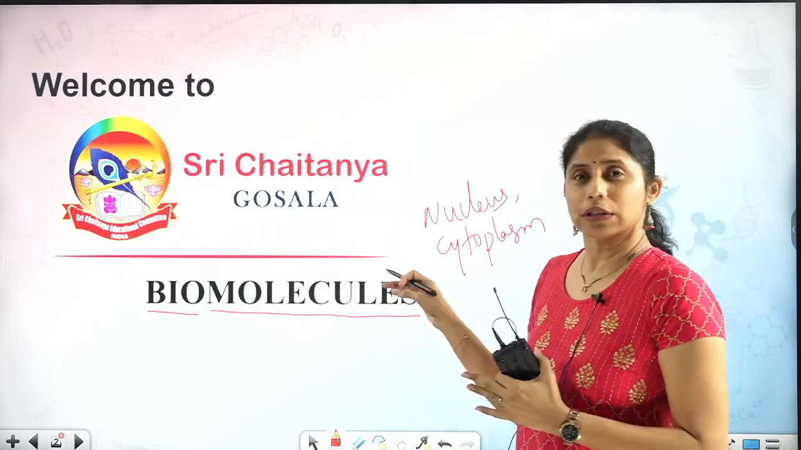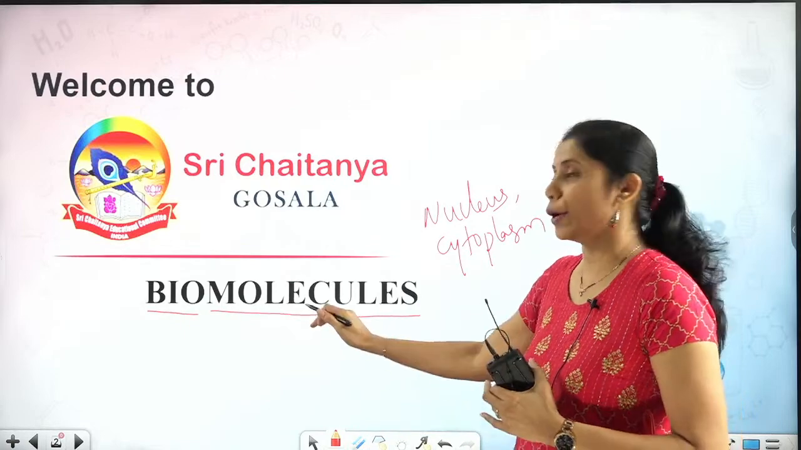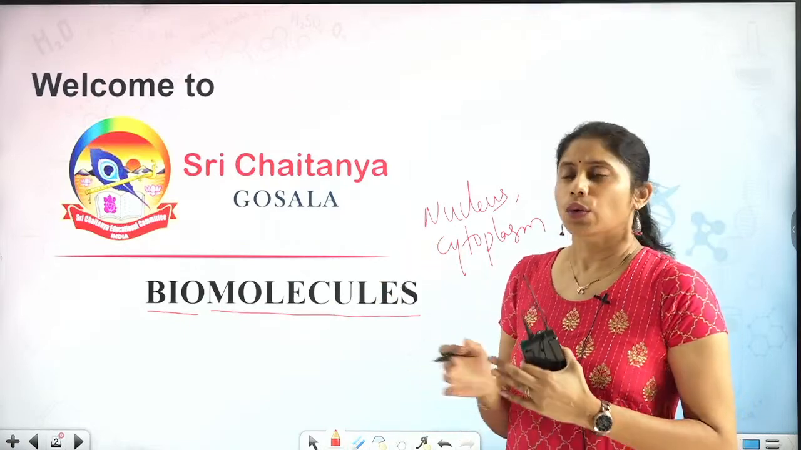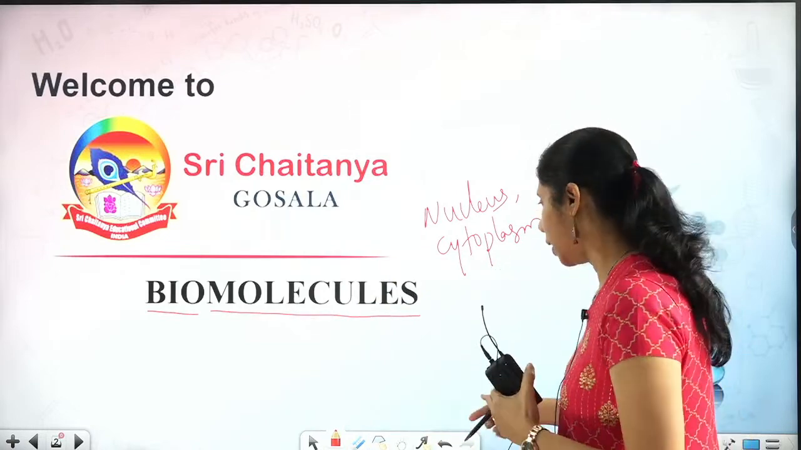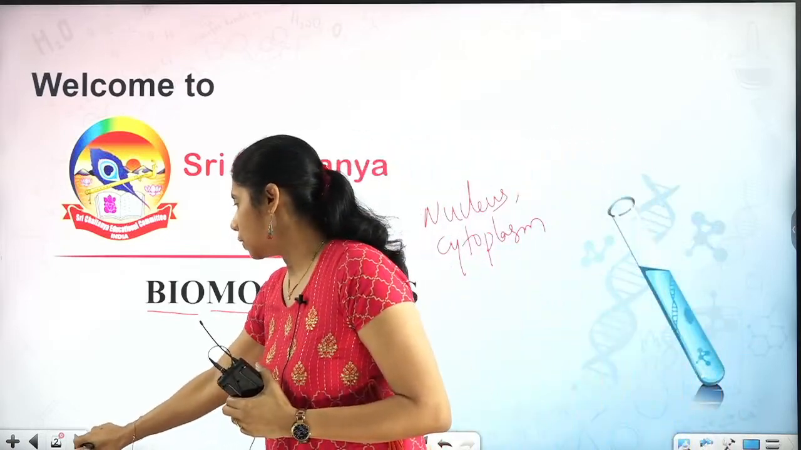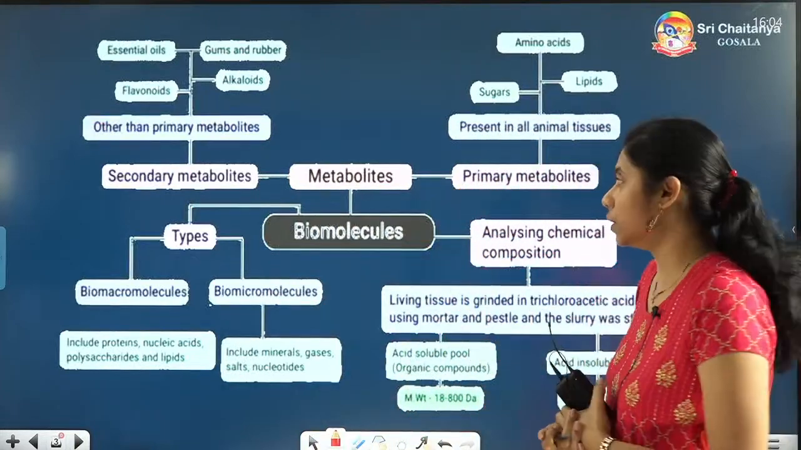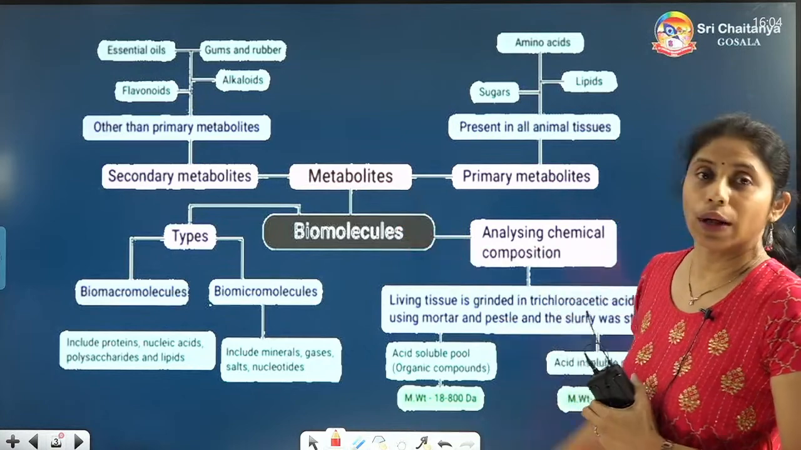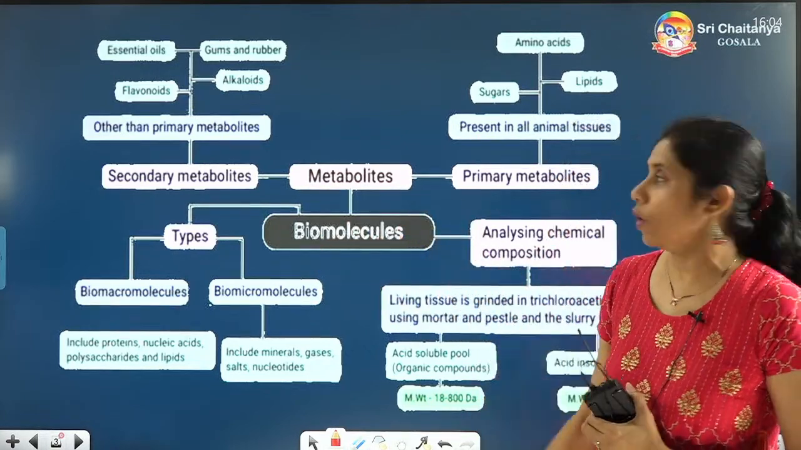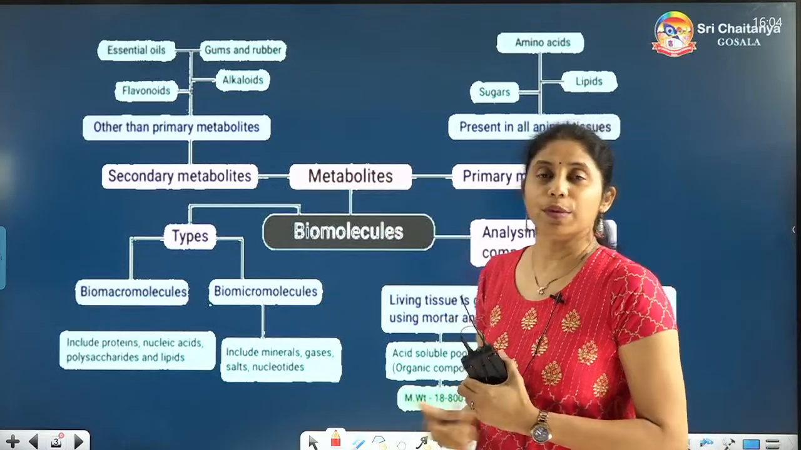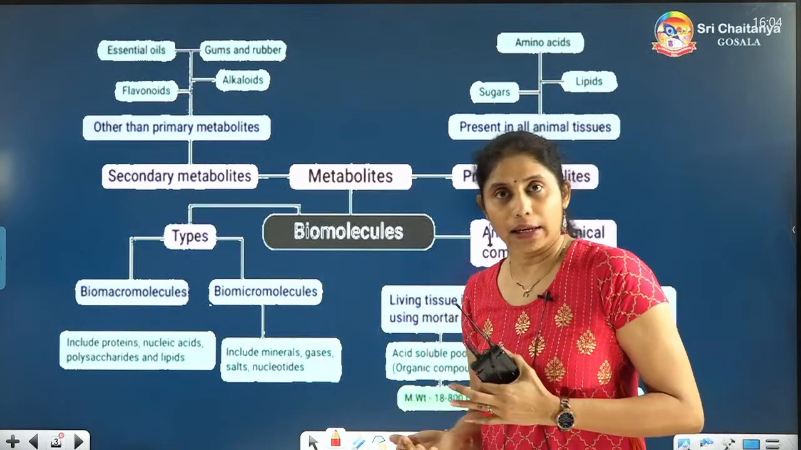So molecules that are present in living organisms are called biomolecules. Various biomolecules are present. As I told you, organic and inorganic substances also can be there. Let us see different types of biomolecules here. I have given the central one, biomolecules. These biomolecules are categorized into metabolites. Metabolites means those which are going to perform certain metabolic activities.